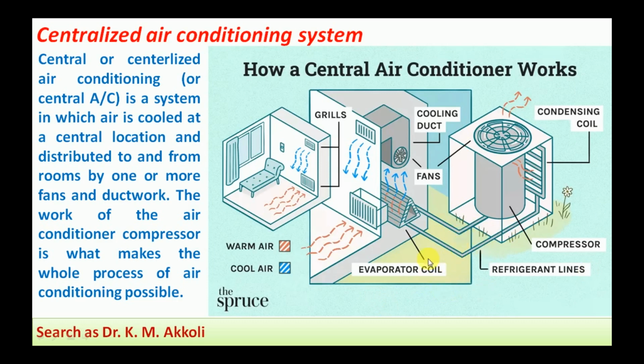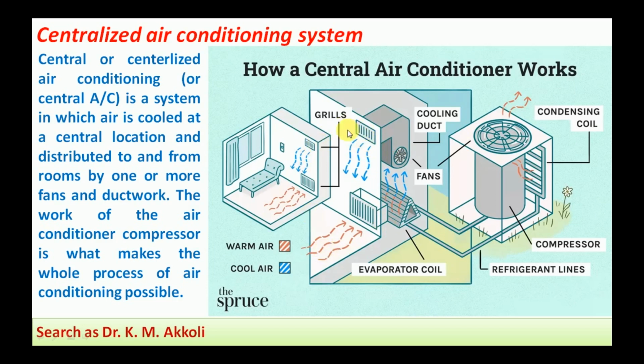This consists of the evaporator coil. It has a large capacity evaporator coil where the air is cooled. Then here is a compressor. These are the refrigerant lines. These are condensing coils here, where the condensers are used. Then the cooling duct is provided here, and fans are provided. Due to these duct fans, the air is sucked and supplied to a room.